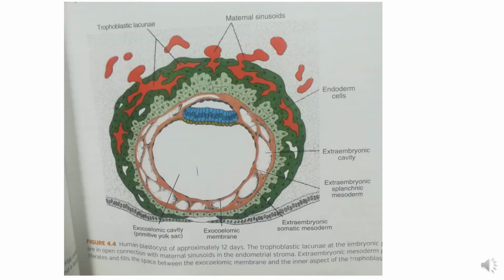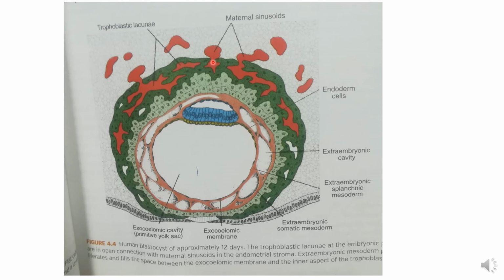Now small spaces appear in the syncytiotrophoblast, and the early amniotic cavity forms. Here you can see that the syncytial trophoblast has penetrated into maternal blood vessels, and maternal blood starts flowing into the spaces created in the syncytial trophoblast. These are named lacunae.